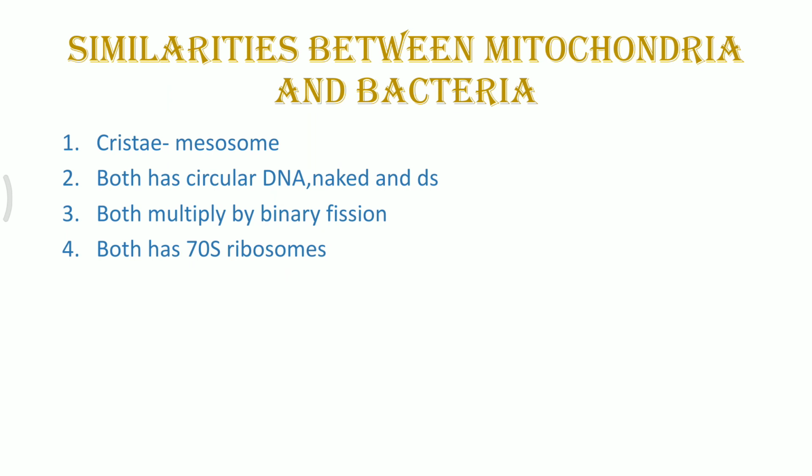The third point is about multiplication or division. Whenever the mitochondria want to divide, they divide by the process of binary fission, which is the same as what we see in the bacterium. Bacteria also divide by the process of binary fission. Both the bacteria as well as the mitochondria contain the 70S type of ribosome, which makes them capable of protein synthesis on their own.